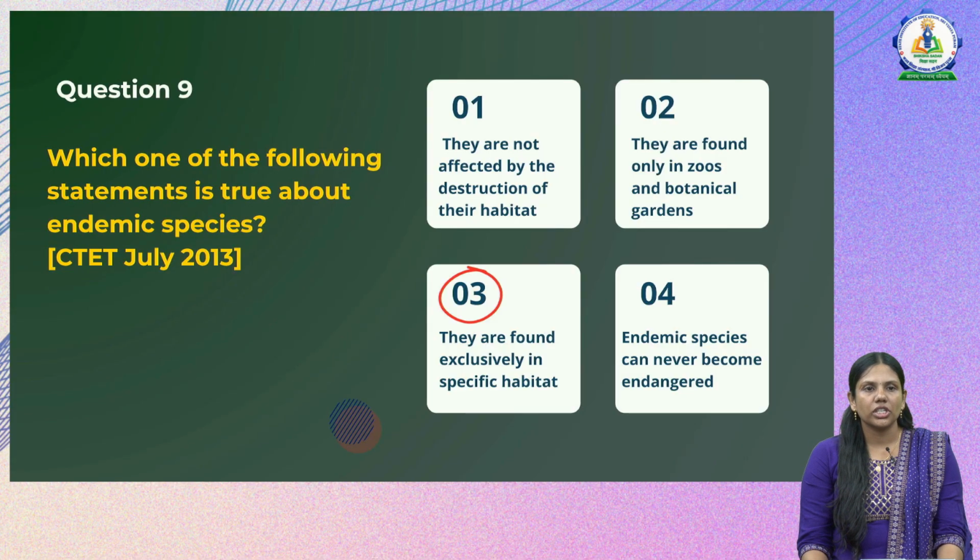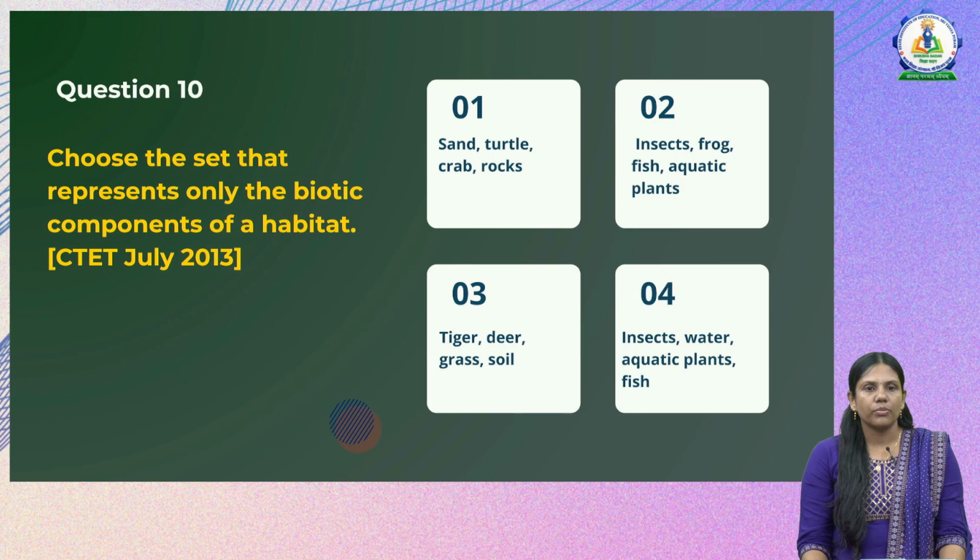Now the next question is: choose the set that represents only biotic components of a habitat. I hope all of you remember what biotic components are. Those which are living things are called biotic components. Here we will see the first option: sand, turtle, crab and rock. Here sand and rock are abiotic components, so that is an incorrect option. Then next we have option 2: insects, frog, fish and aquatic plants. This seems a correct answer.